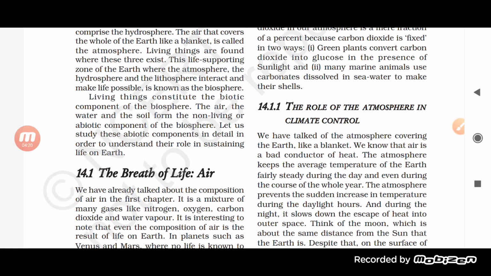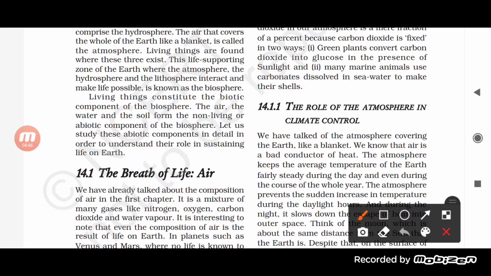Talking about the biotic, bio means life. So the component which includes the living organisms is called the biotic component. And abiotic is the non-living component. So non-living, what does it mean, students? It means land, or air, or soil, or water. They are the non-living. So living things constitute the biotic component of the biosphere.